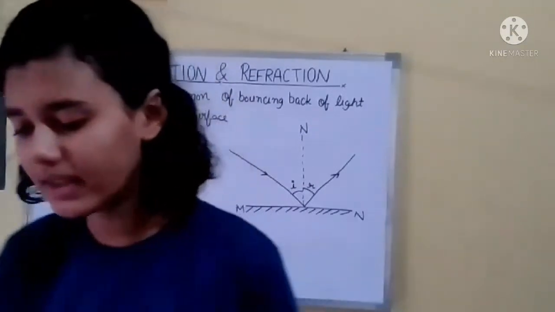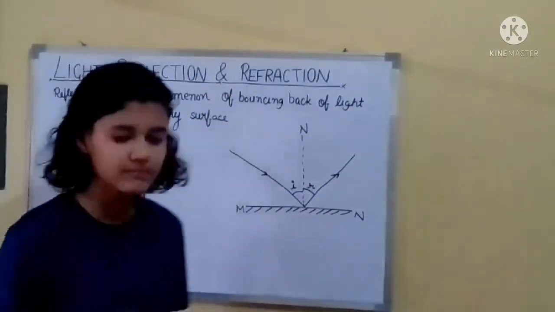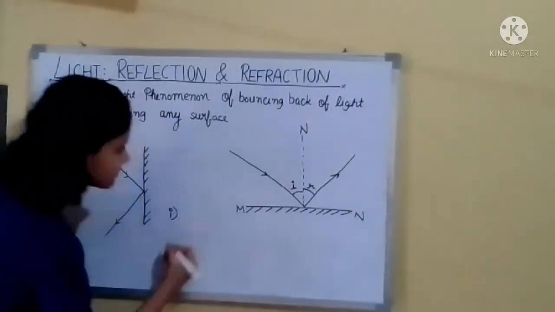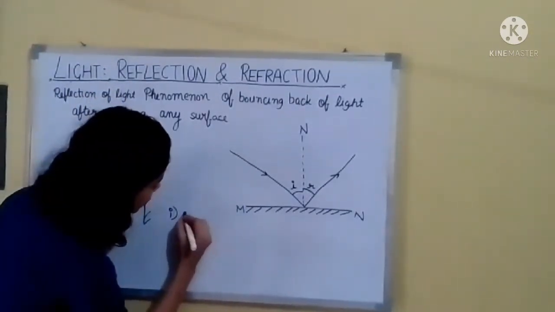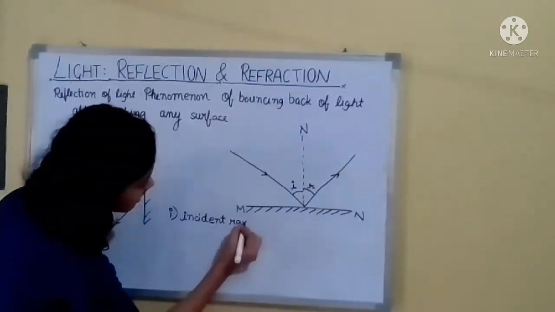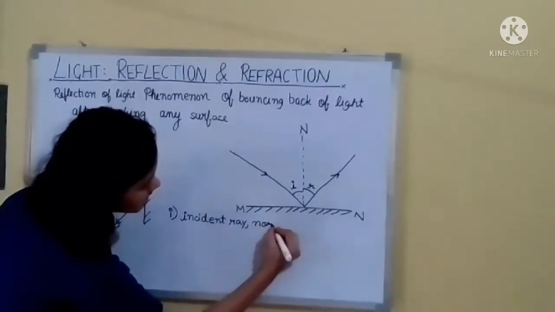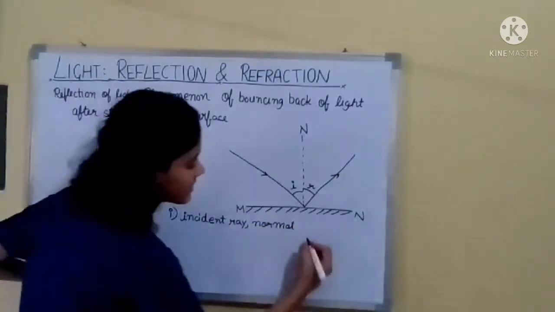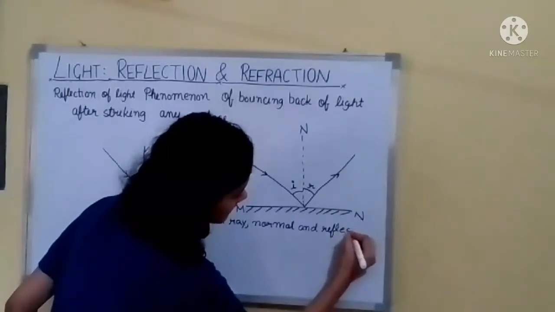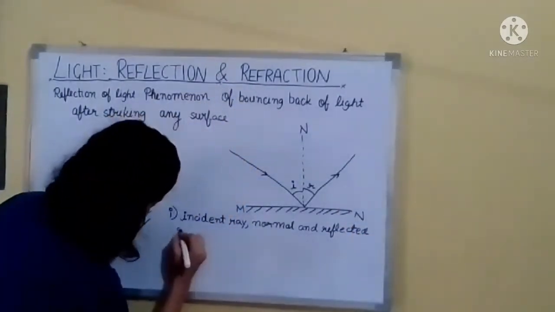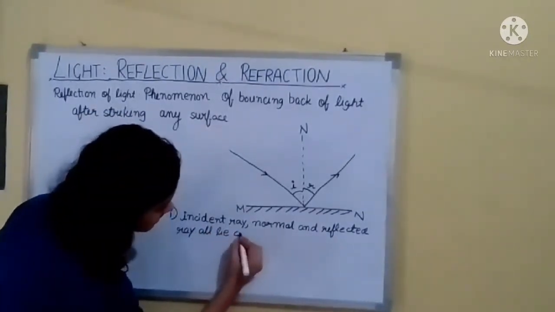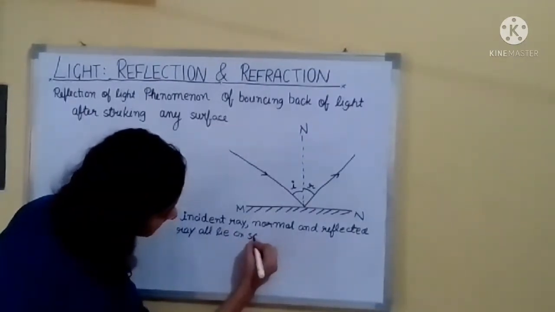Now, the laws of reflection. The first law is that the incident ray, the normal and the reflected ray all lie on the same plane.